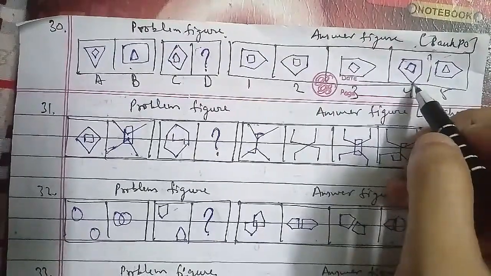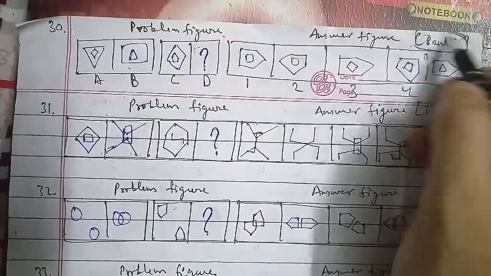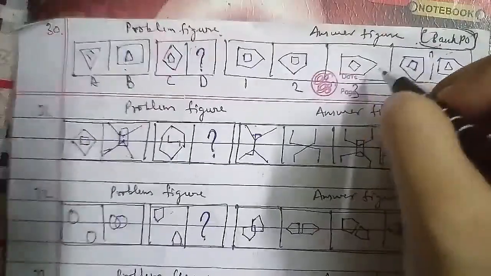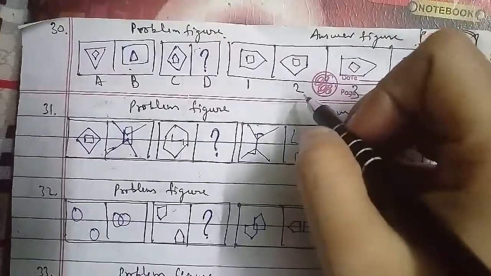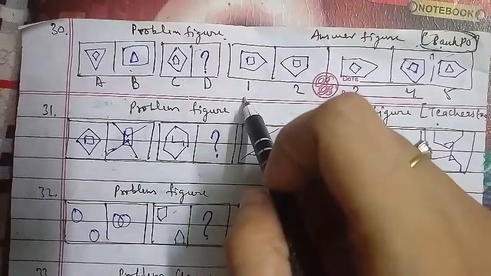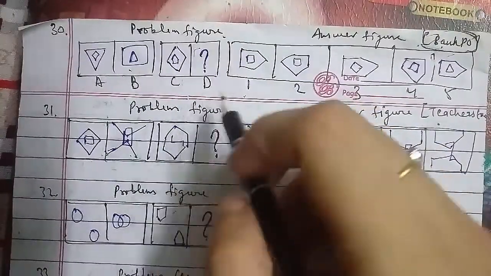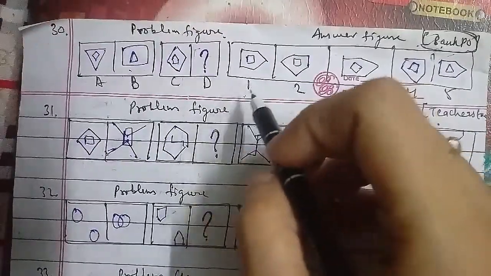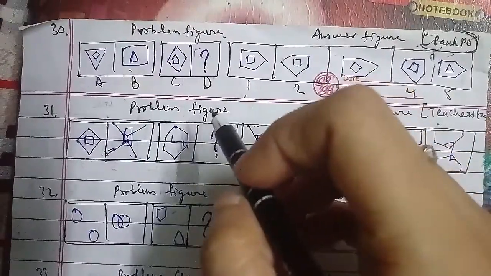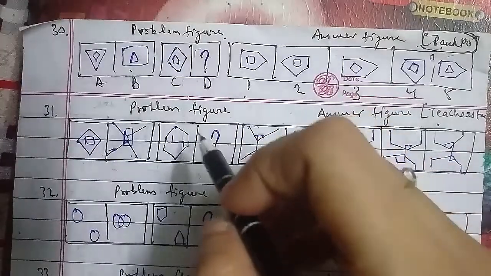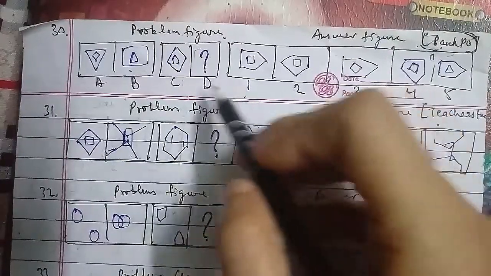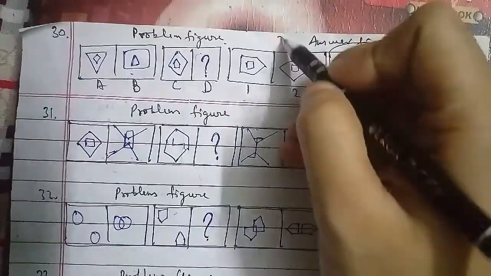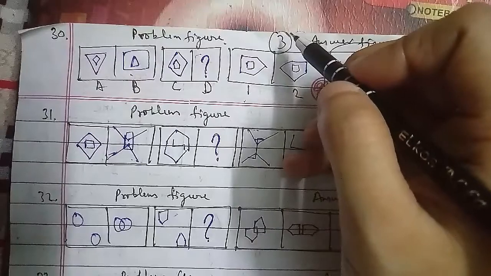This is a very important question because it has been asked in the bank PO question paper, and you know very well that it is a very important paper in terms of competition. If I'm talking about this, the inner figure gets enlarged, comes out and rotates through 45 degrees, and the outer figure diminishes in size, gets enclosed in the other figure and gets inverted. So for the D figure that we have to find out, the third figure will be the right answer for this question as well.